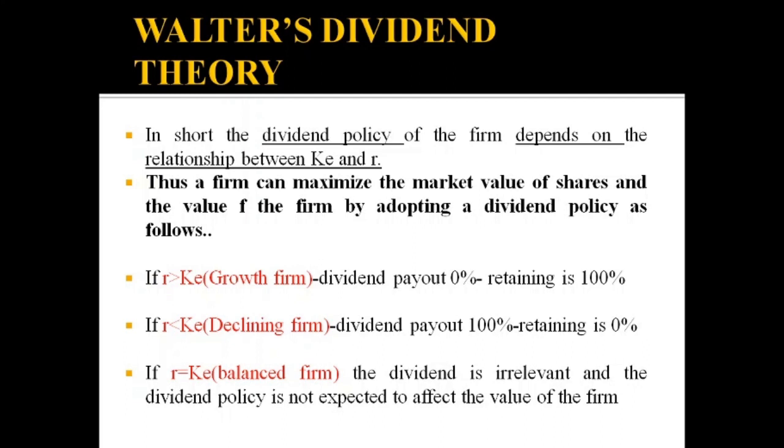In such cases, it shows a growth firm. There is more possibility for growth, and it is worth retaining and reinvesting. That means when r is greater than Ke, there should be 0% dividend payout, and 100% should be retained for reinvesting in the business because the firm is showing a growth tendency.